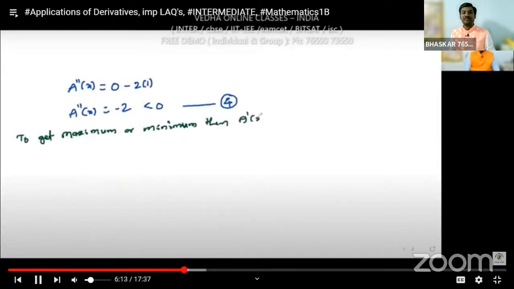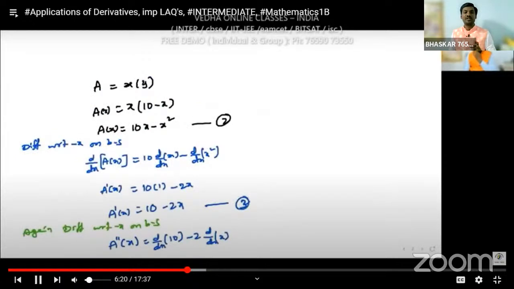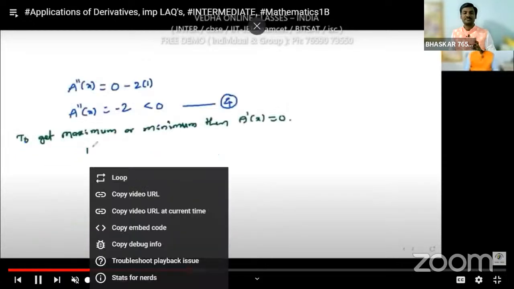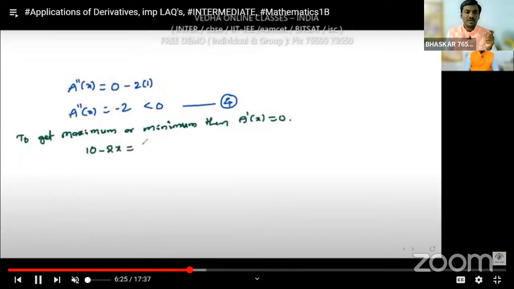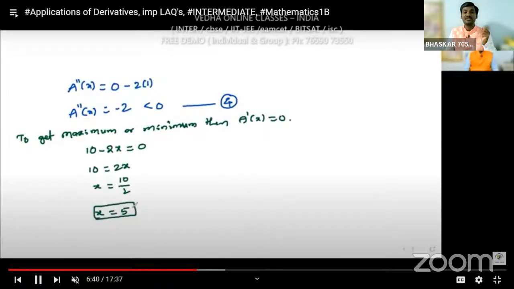Okay, so we are finding the double derivative. A double dash of x is equal to 0 minus 2 into 1. So that means A double dash of x is equal to minus 2. Here we are getting a negative value. We don't want the exact value, just whether it is negative or positive. If it is negative, we have a maximum at that particular point. If it is positive, we get the minimum.